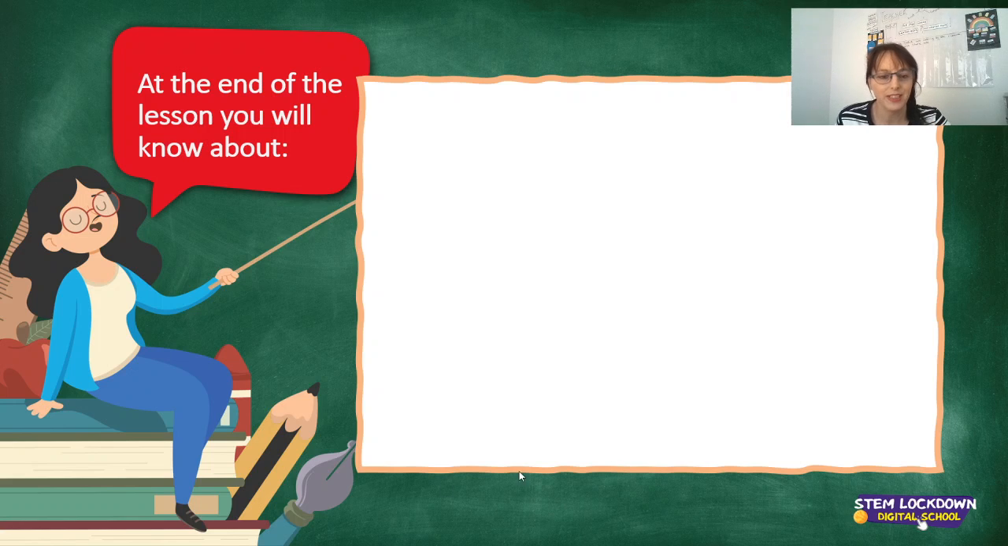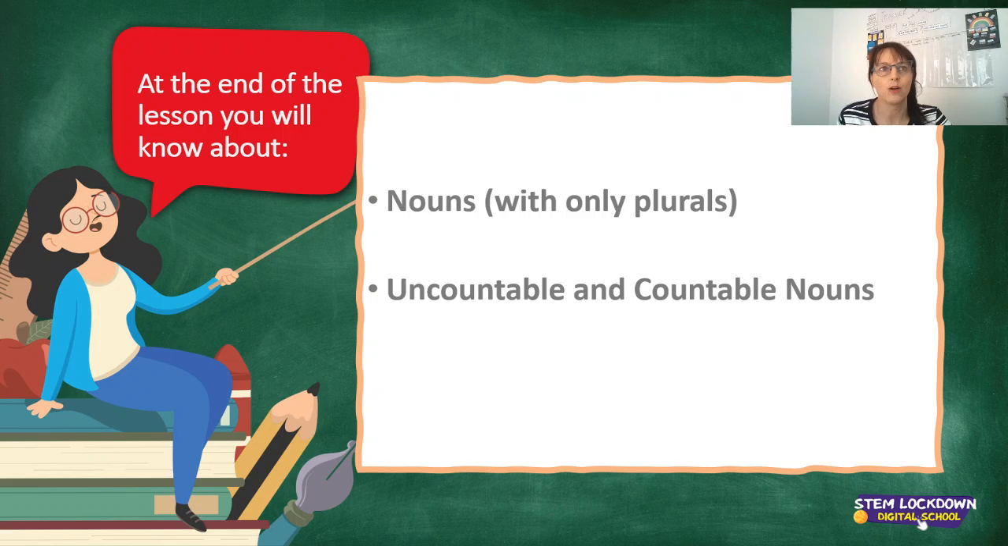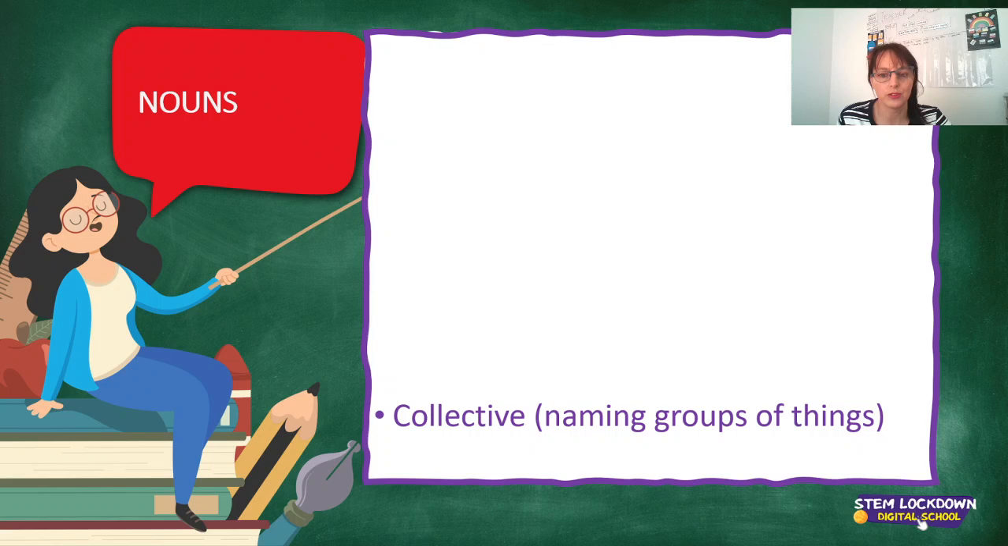Okay, so hopefully at the end of the lesson you will know about nouns with only plurals, uncountable and countable nouns, and adjectives that come before nouns. Before we continue, if we do not get to adjectives or further along the nouns, that's quite okay. In our next lesson, I will make sure we go through that. So don't worry too much if we don't get through everything.